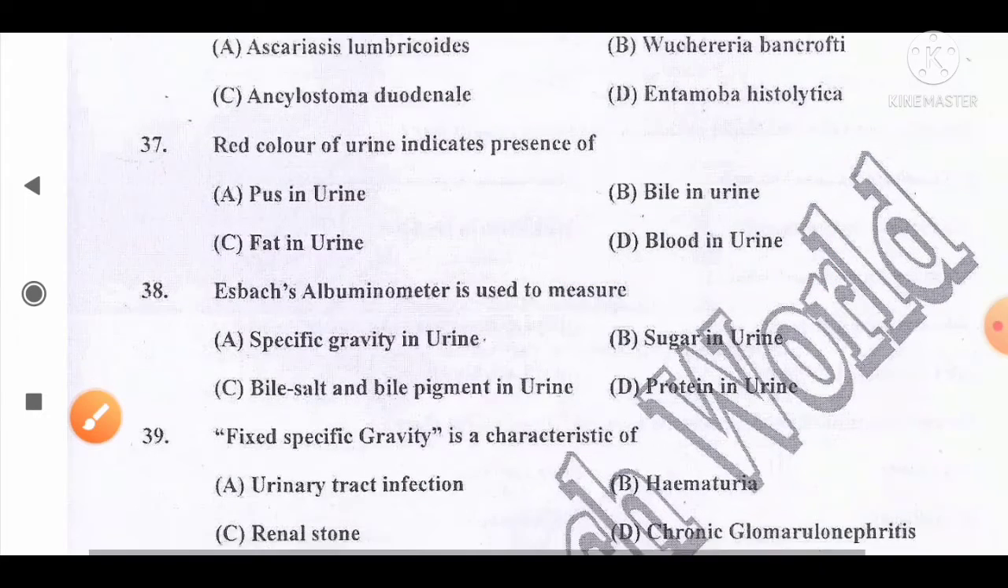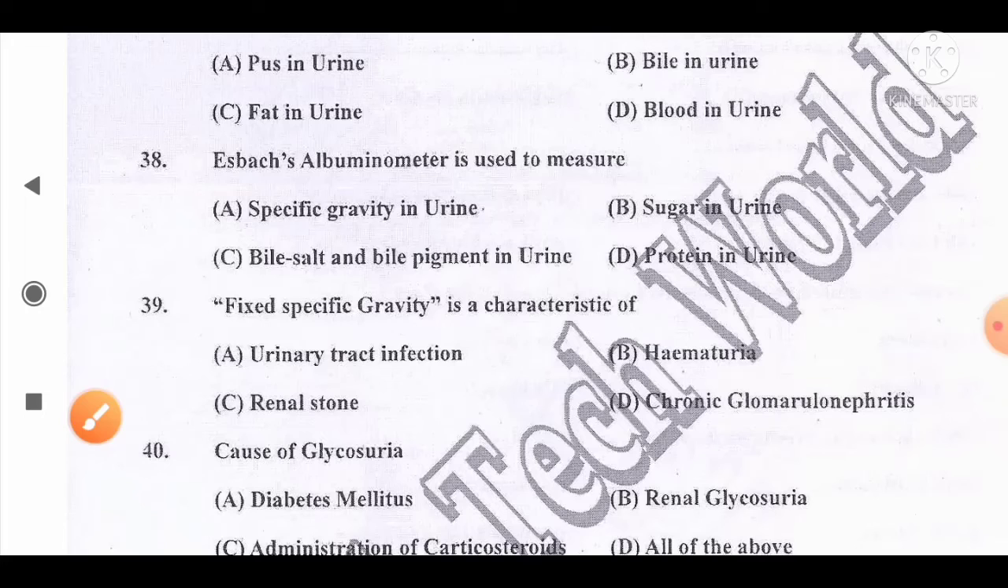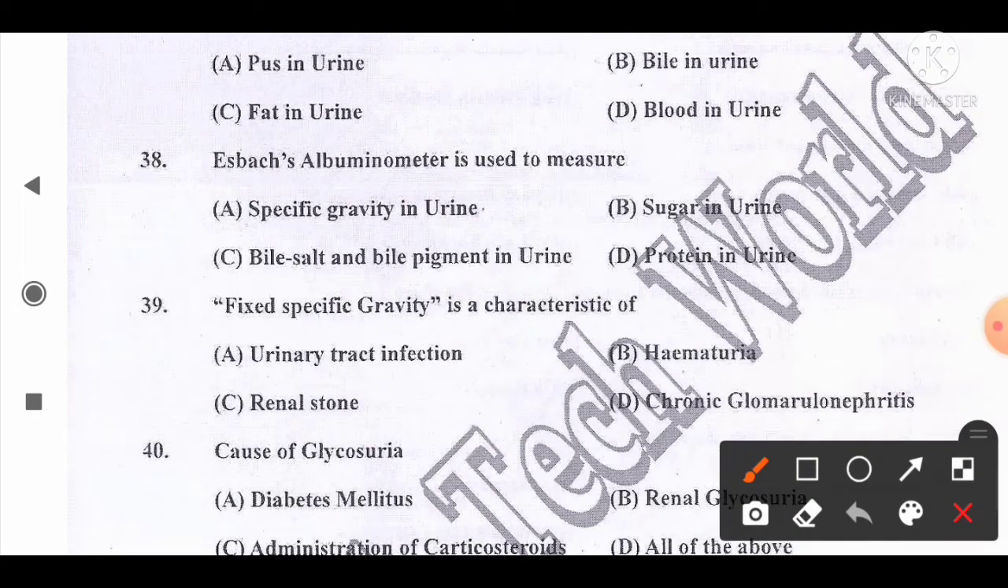Move to the next question, number 38. Esbach albuminometer is used to measure option A, specific gravity in urine, B, sugar in urine, C, bile salt and bile pigment in urine, D, protein in urine. The correct answer for this question is that it is used to measure protein in urine. So option D is the correct answer.